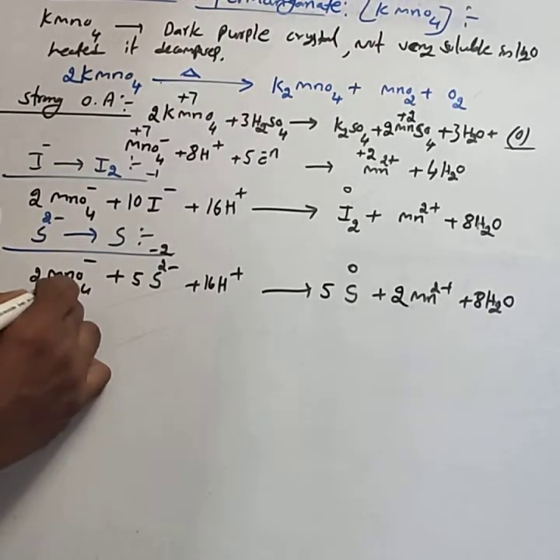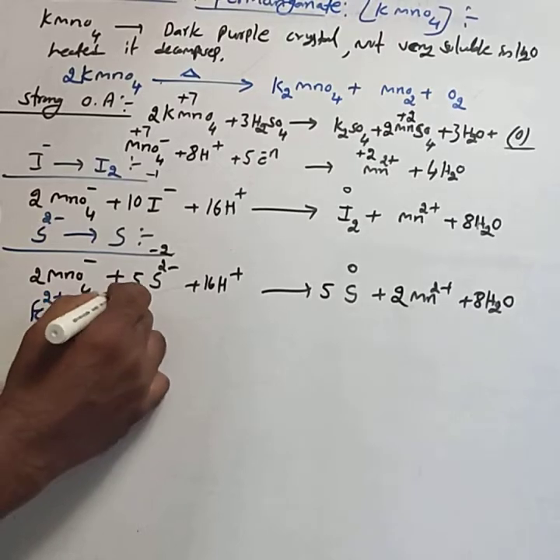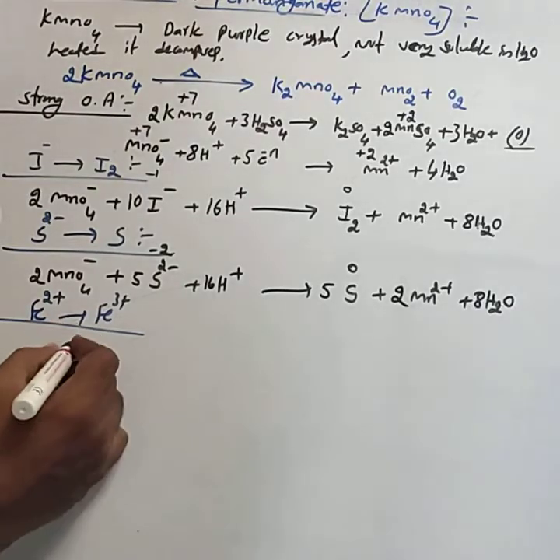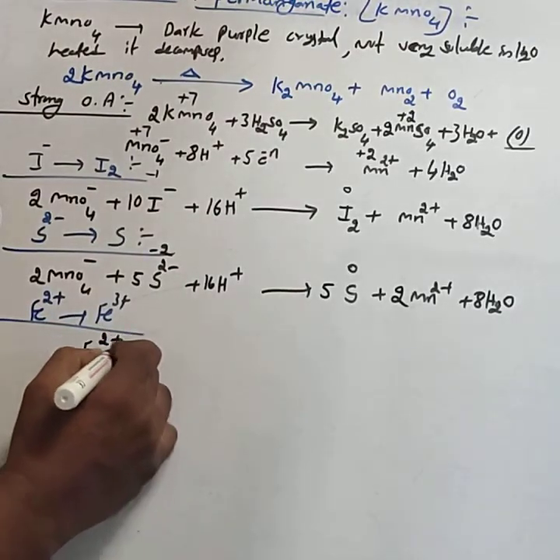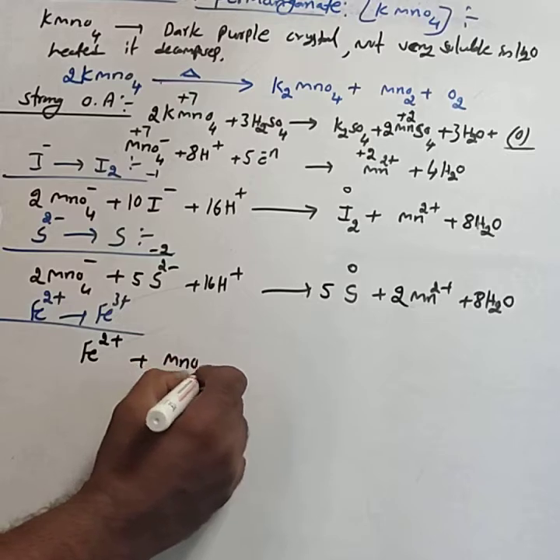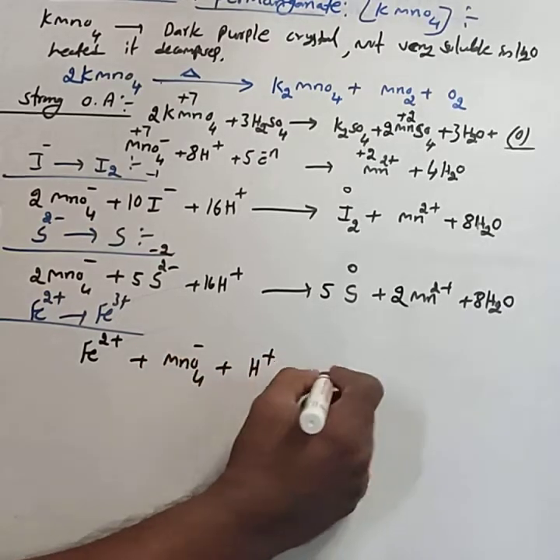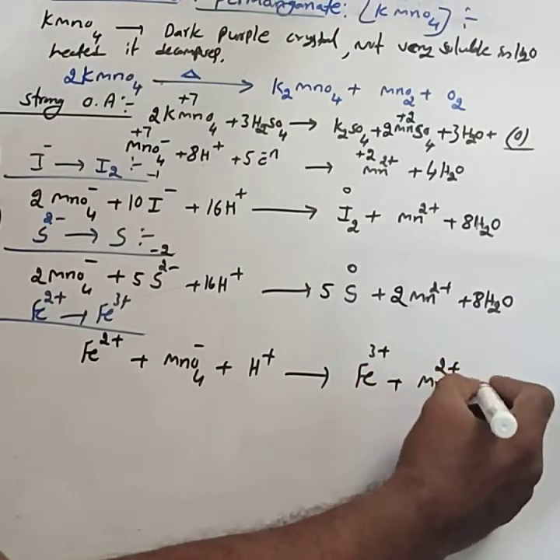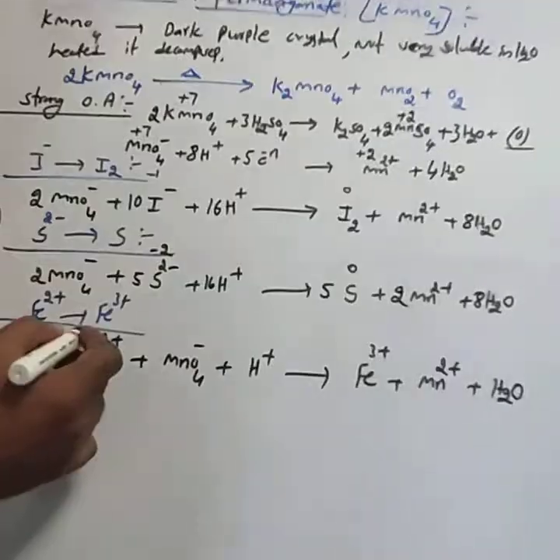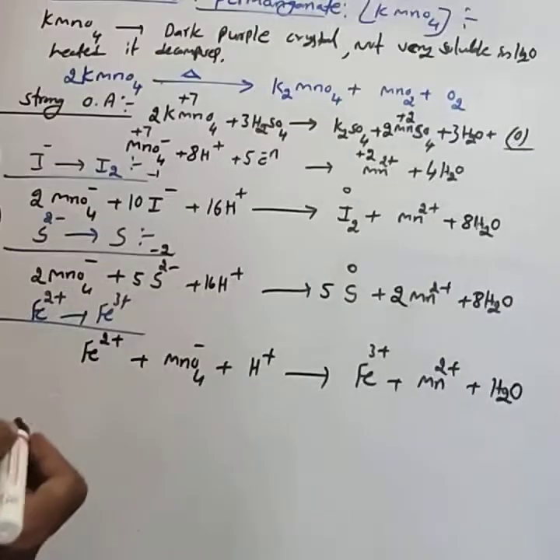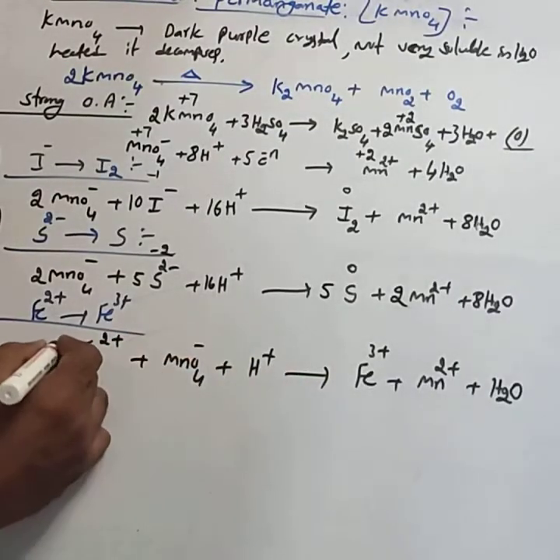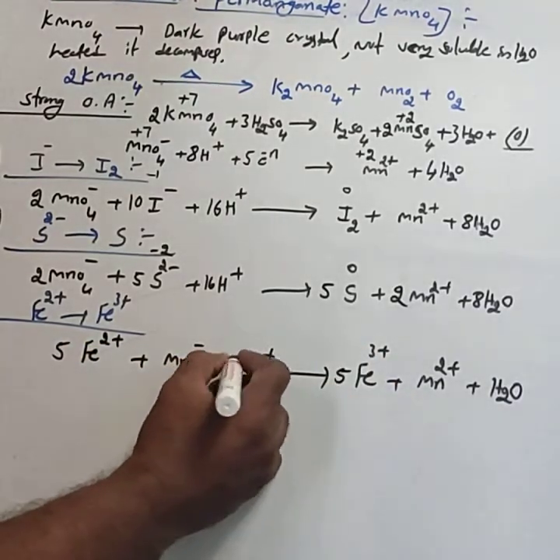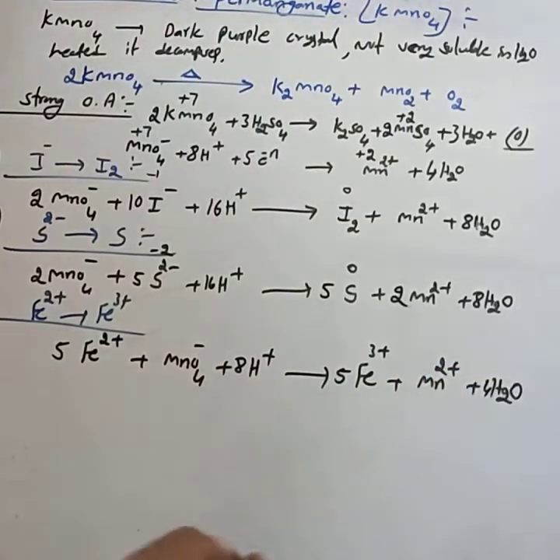Similarly, it oxidizes ferrous ion into ferric ion. The reaction is Fe2 plus, MnO4 minus, H plus, giving Fe3 plus, Mn2 plus and H2O. 1 ferrous to ferric means 1 electron. That means we require 5 electrons, hence 5 Fe2 plus, 5 Fe3 plus, 8 H plus, and here 4 H2O.